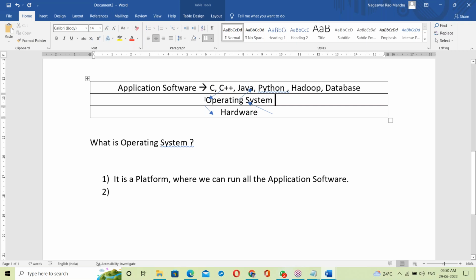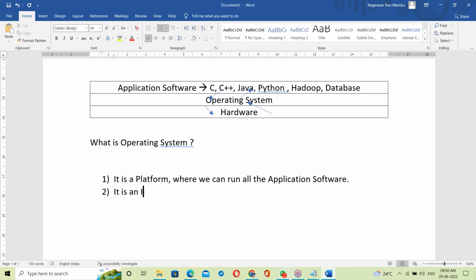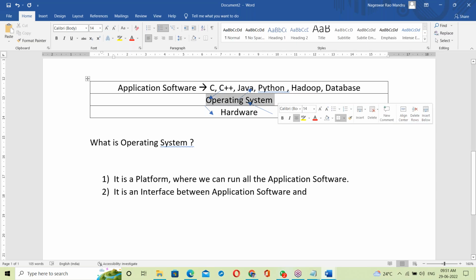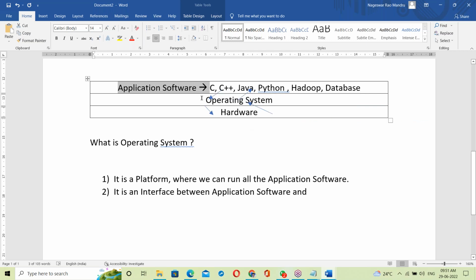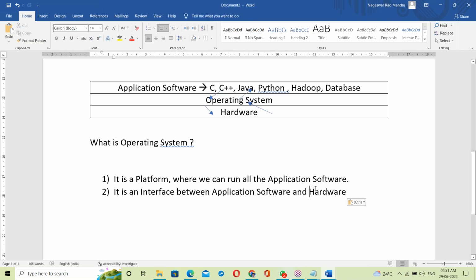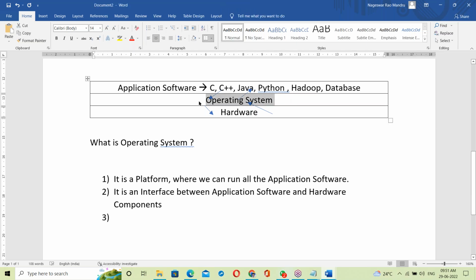So this is acting like an interface. OS is an interface between application software and hardware components.